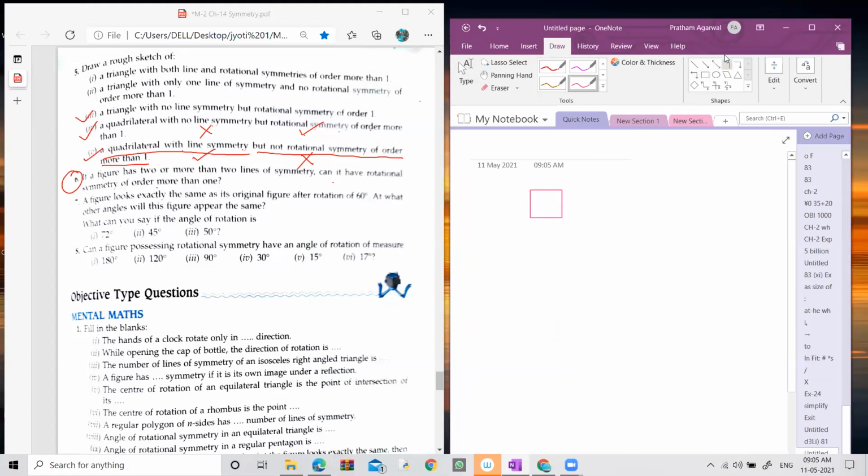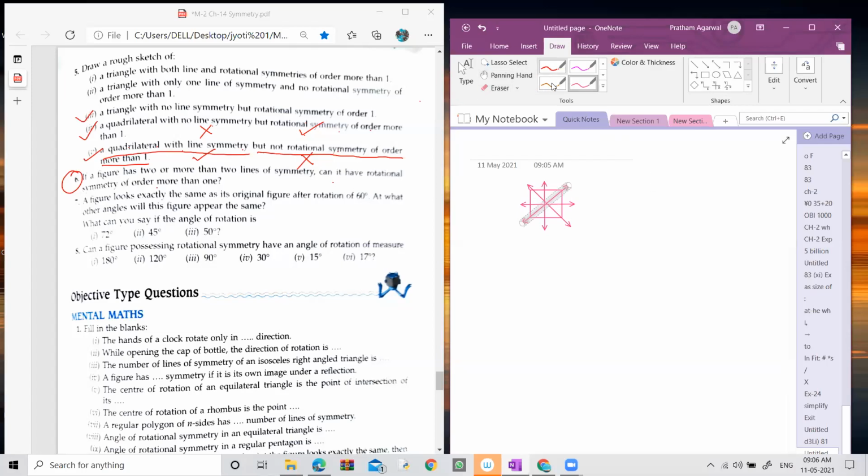This is a square. I'm going to draw the lines of symmetry. This is the first line of symmetry. Now, this is the second line of symmetry. And this is the third line of symmetry of a square, along the diagonal. And this is the fourth line of symmetry, along the diagonal.